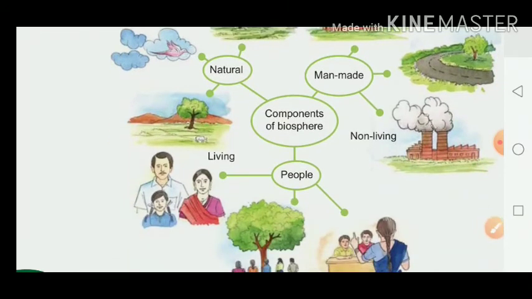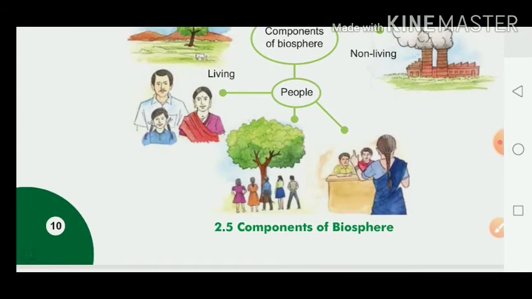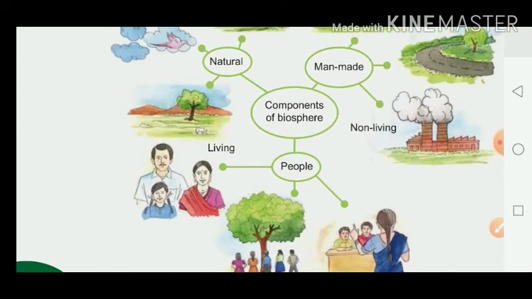Now they have given an image. Just see the components of the biosphere. Natural, man-made, non-living, living, people.